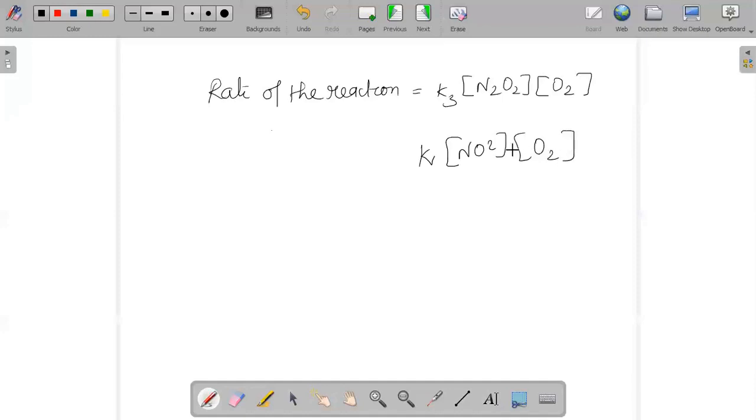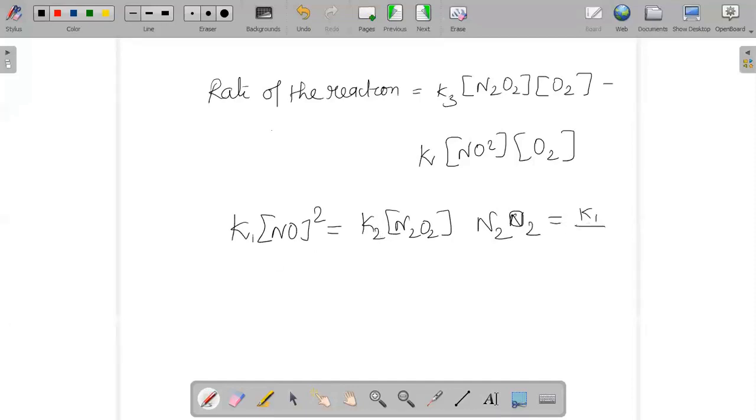When we try to compare these two, or when you substitute the value in your rate law, for example, K1 into NO square is equal to K2 into N2O2, or we can say N2O2 is K1 by K2 into NO the whole square.